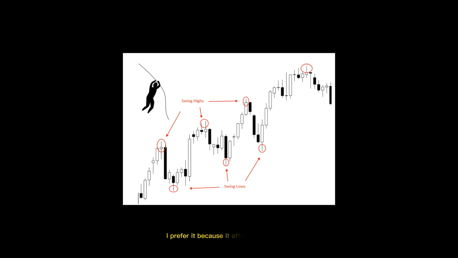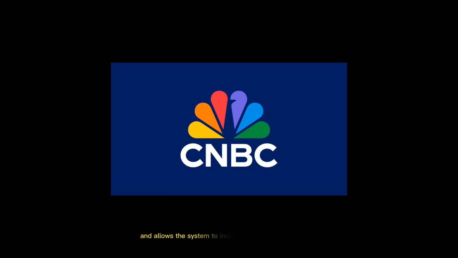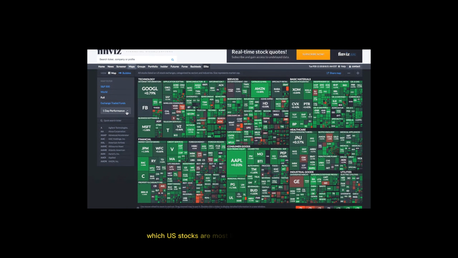I prefer it because it offers more signals with less noise, less competition from high-frequency firms, and allows the system to include fundamentals and news. The system can ask which US stocks are most likely to generate superior risk-adjusted returns over the next 1 to 12 weeks. Moving forward to the system's information environment.